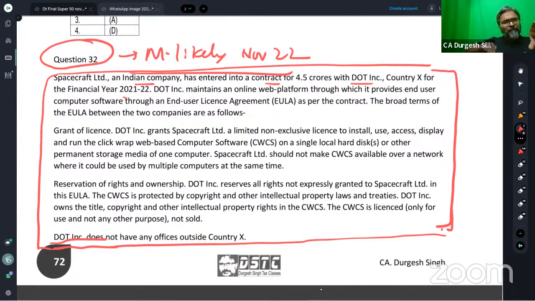operator, because it has a web-based platform where it is selling the license of its computer software. It is selling its license of its computer software for the purpose of use.